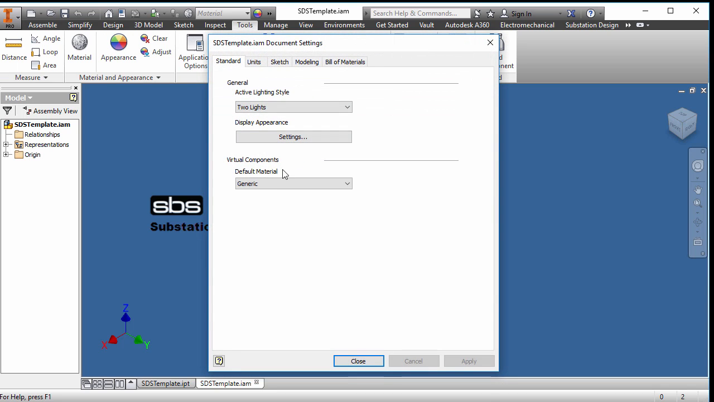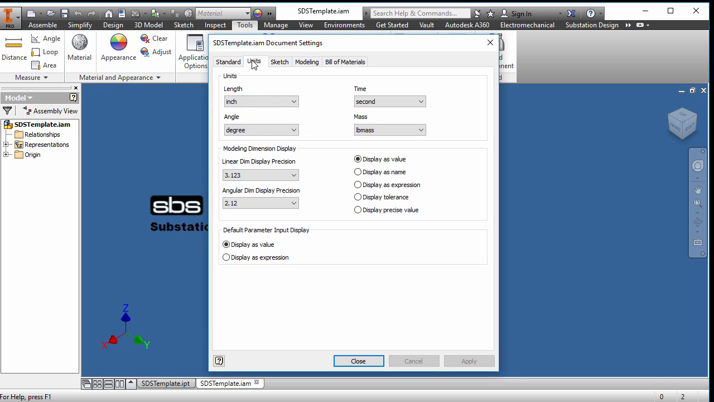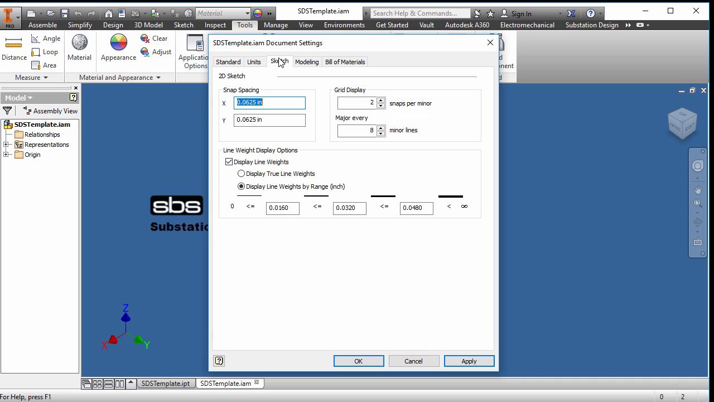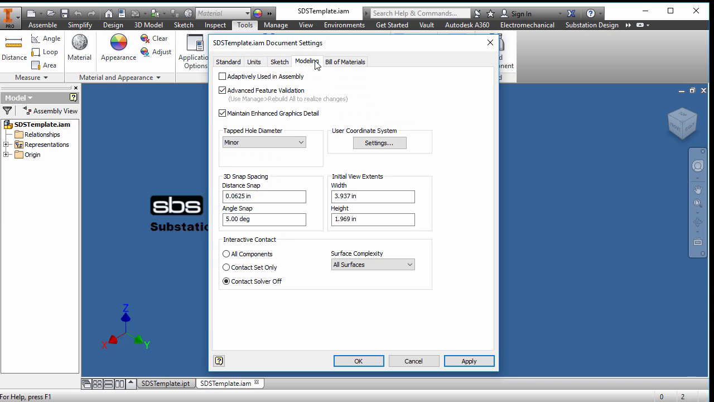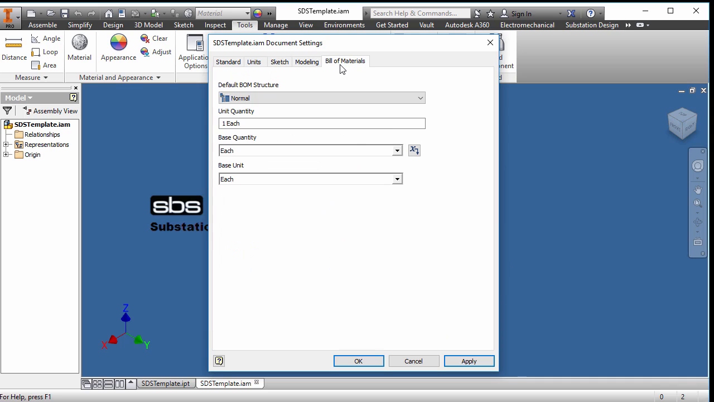I'm not going to change anything here. I wanted an inch. I like the expression as what we talked about before. Sketch, I'm going to take as default. Modeling, we can turn that off again. It's a performance issue. If you want to leave it on, you can leave it on. Again, I'm going to take it as a default.